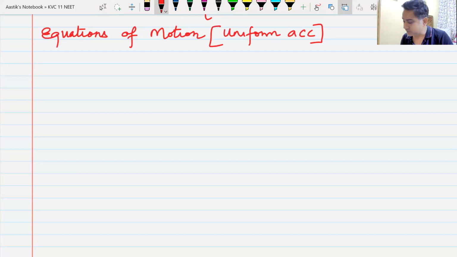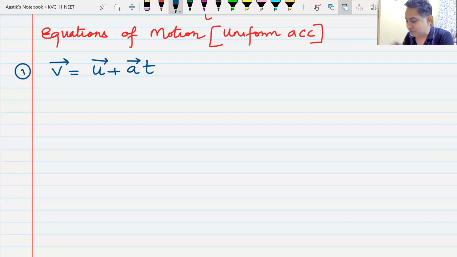Now these equations you have seen before also, and in this equation what we are going to do is we are going to write them in vector form, and that is the new thing that you are going to study, and on the other side we will write them in the original form that you had seen. What is the first equation that you would have heard? The first equation of motion that you have heard, and if I write it,